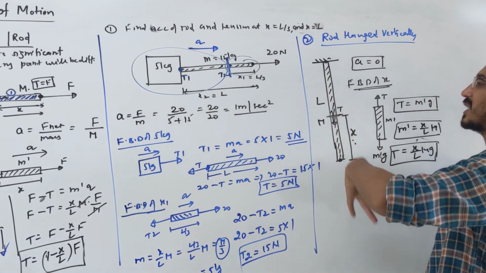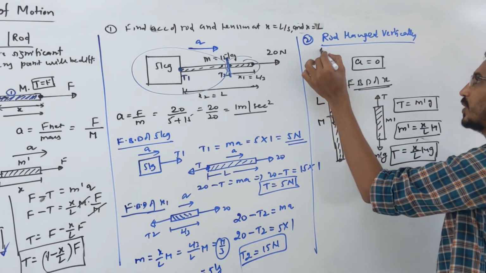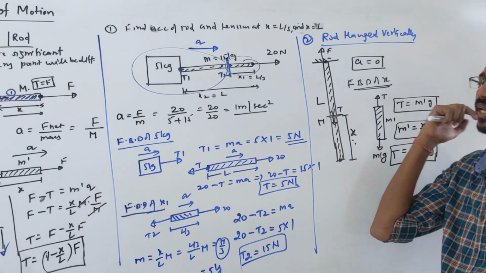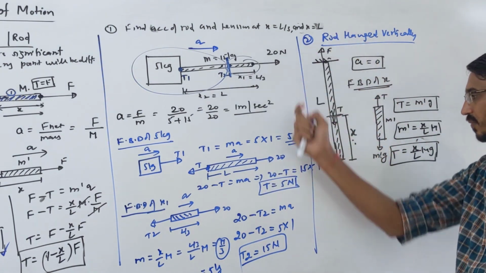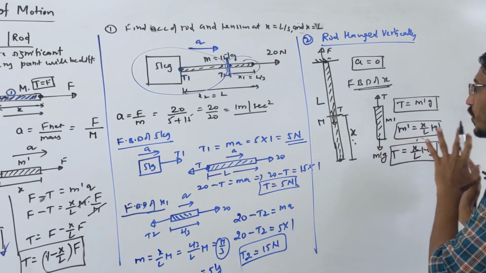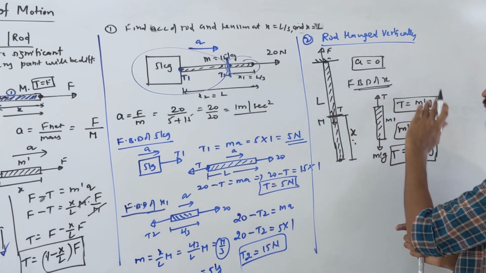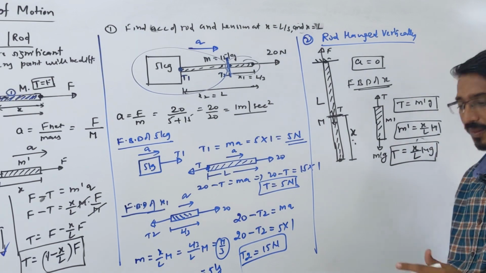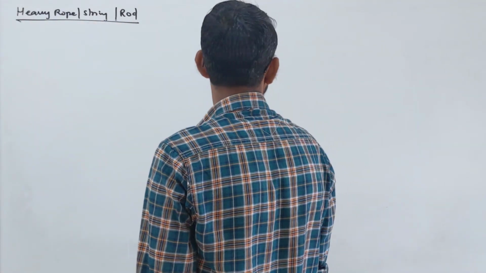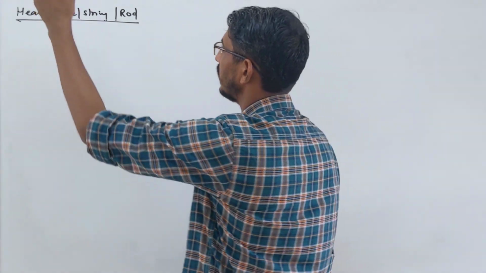Now suppose this rod is accelerating. It may be accelerating upward or downward, then you have to apply a force F here. The same rules you have to follow. You have to find the net acceleration: F minus the weight of the rod, divided by the total mass of the rod. Then write the FBD, net force is equal to ma. So let's do one numerical example on this heavy rope.